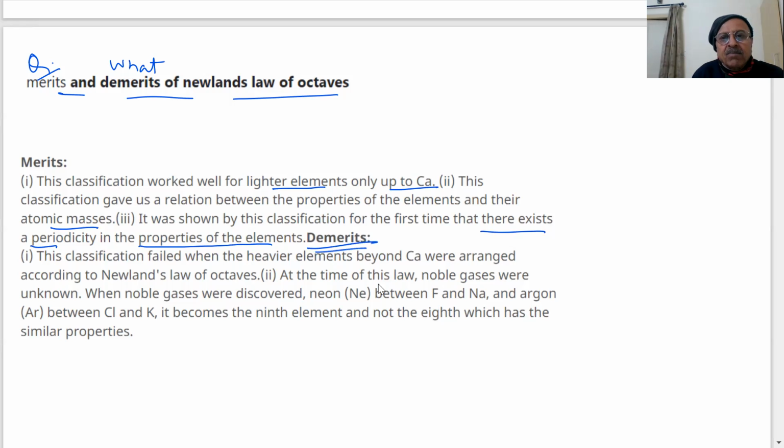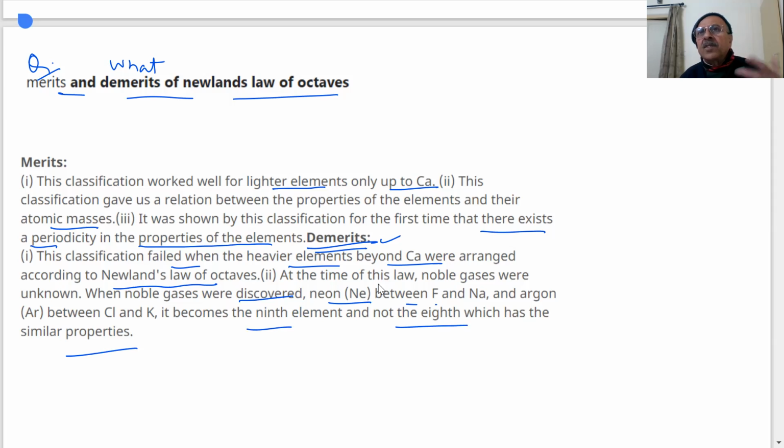What are the demerits? The classification failed when heavier elements beyond calcium were arranged according to Newlands' law. So when more elements were discovered after calcium, it failed. At the time of this law, noble gases were unknown. When noble gases were discovered, neon between fluorine and argon between chlorine and potassium, the 8th element became the 9th element and not the 8th element, which has similar properties. Therefore, with the discovery of noble gases, again the whole Newlands Law of Octaves became invalid, irrelevant, and therefore this was also not a good periodic classification of the elements.